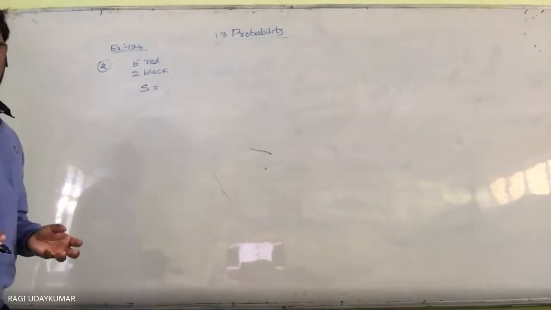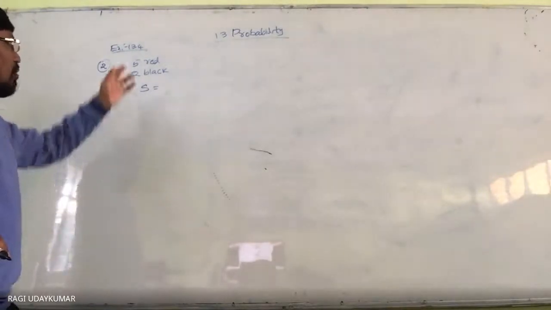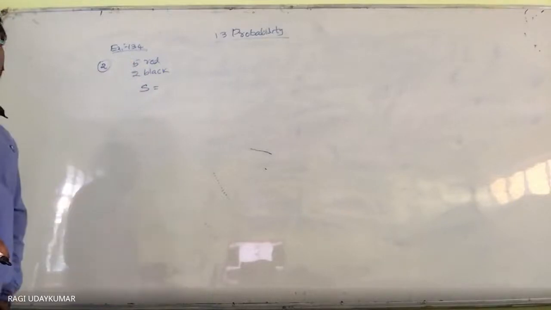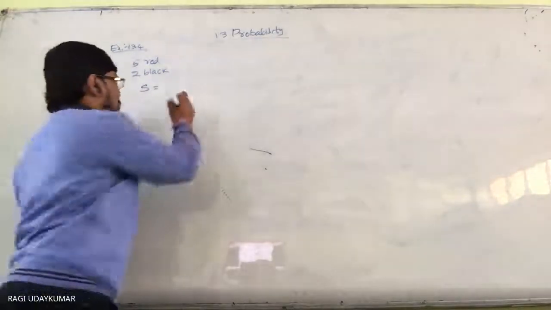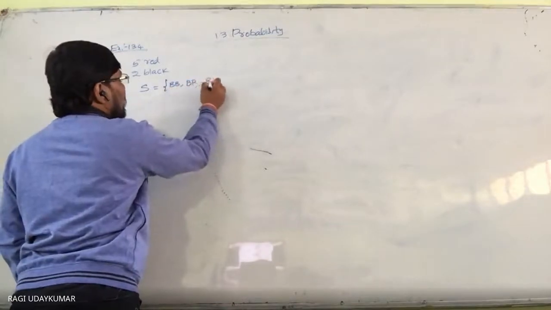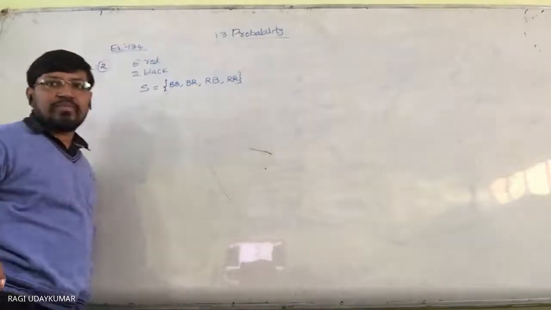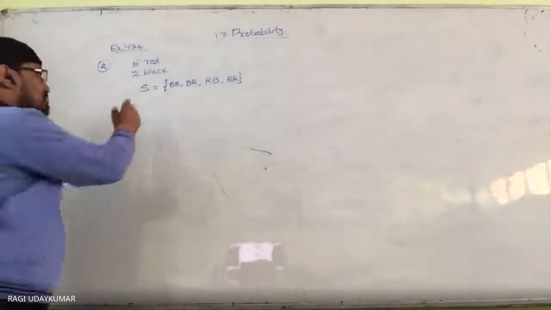X represents the number of black balls. When 2 balls are drawn, we are going to get either both balls black, black red, red black, or red red. This is the sample space. X represents the number of black balls.